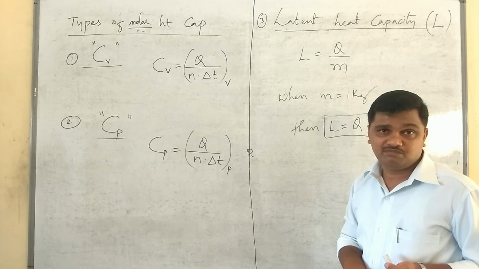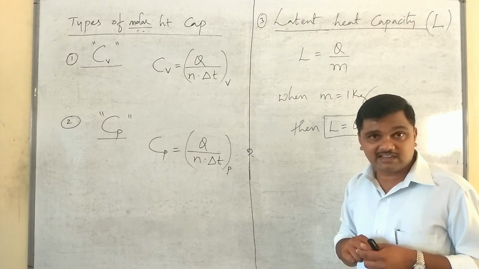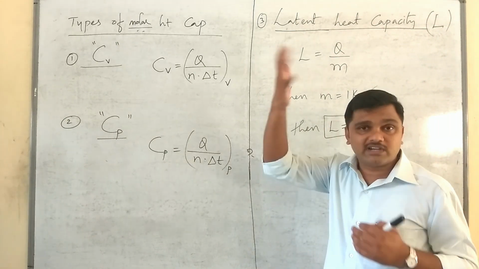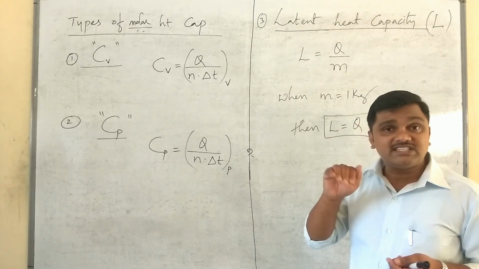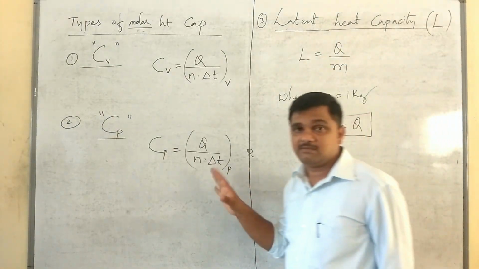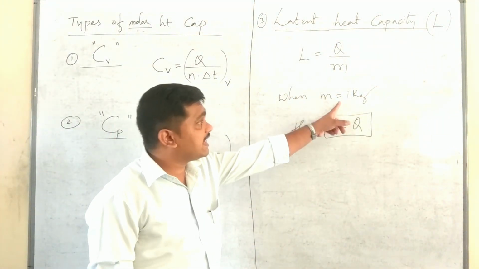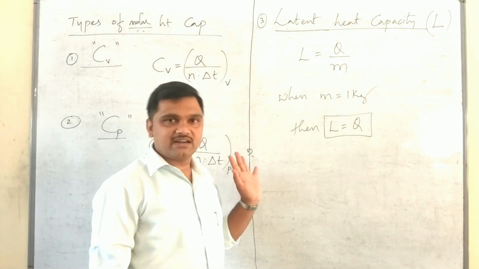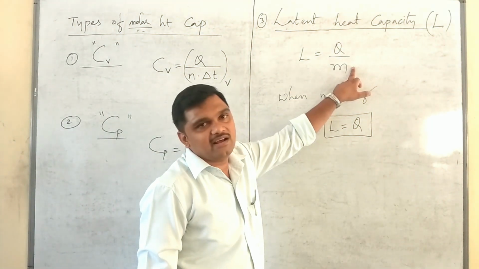Please remember, ice will melt and convert into water at 0 degrees Celsius. Similarly, water will boil at 100 degrees Celsius and convert into steam or vapors or gas. Here we usually consider the change of state at a constant temperature. Latent heat capacity means the amount of heat energy required to convert 1 kg of substance from one state to another state at a constant temperature. What is the SI unit for capital L? It is joule per kg.